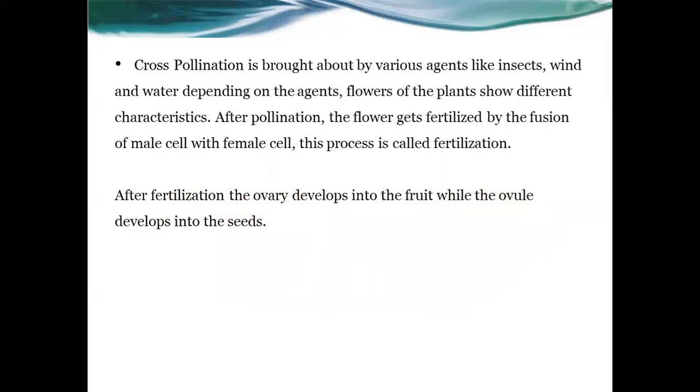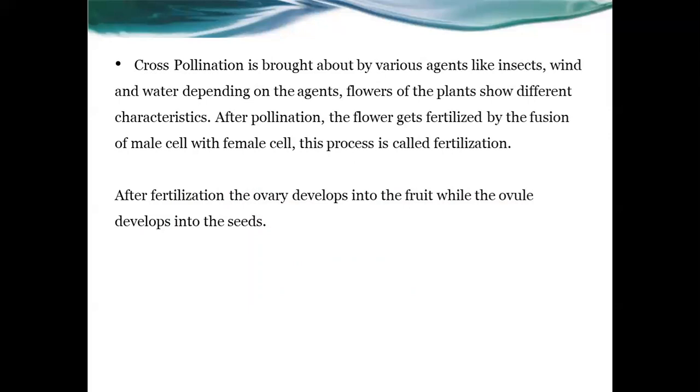Then we can explain in detail. Cross-pollination is brought about by various agents, because the pollen must go from one plant to another. The pollen grains cannot move by themselves, so some help is needed for this process. So cross-pollination is brought about by various agents.